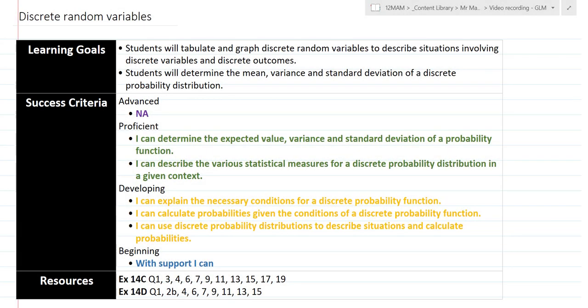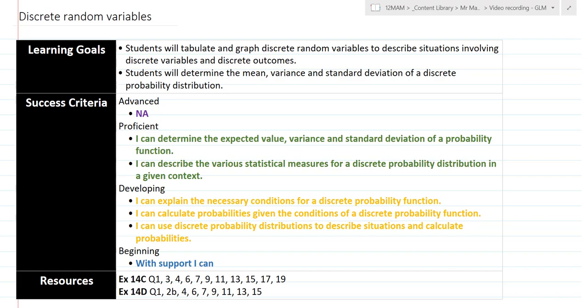Well, hi all, and welcome to my video on Topic 3, Unit 4, Mathematical Methods, and this is on discrete random variables. So this is outside of a probability review, this is the first content that we really cover. You'll note here that I've got some resources here, success criteria, learning goal, and resources from the Cambridge text that we're using here at school.